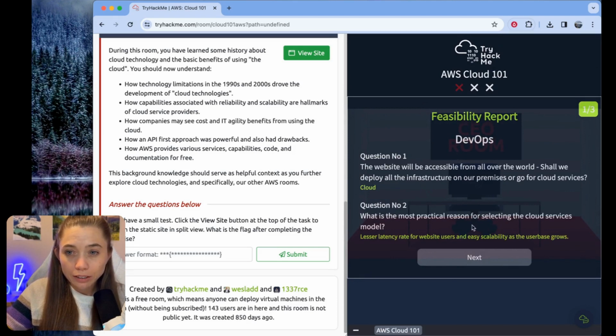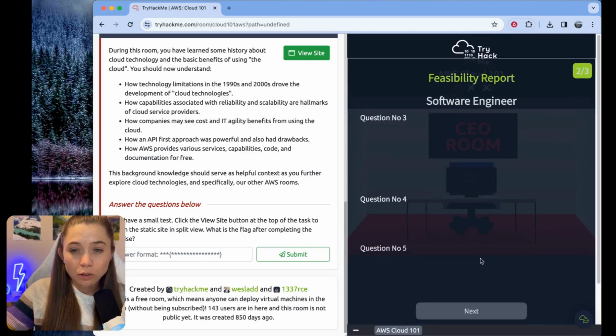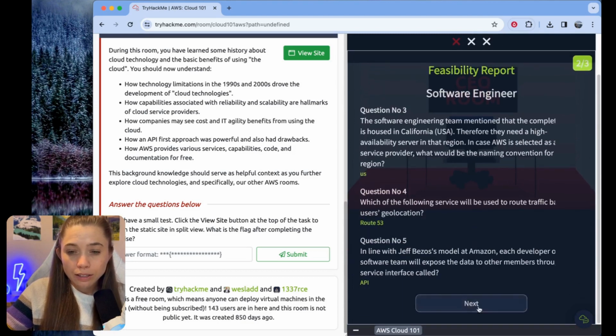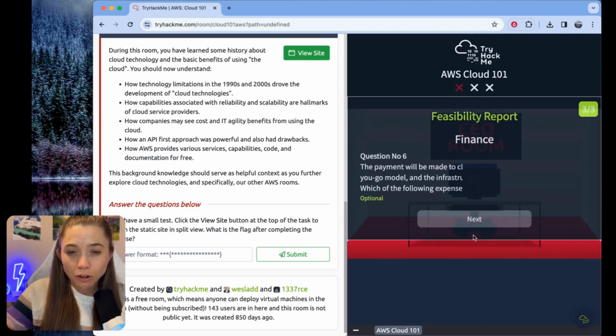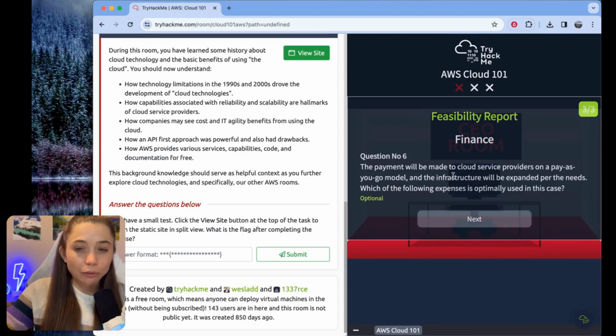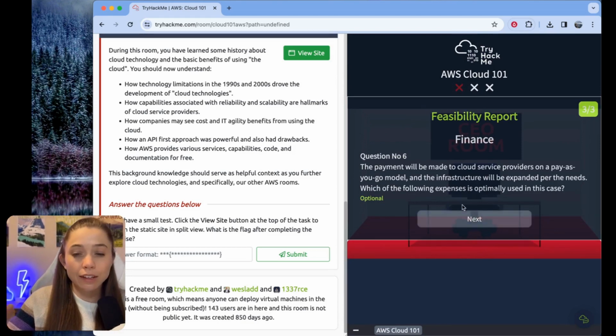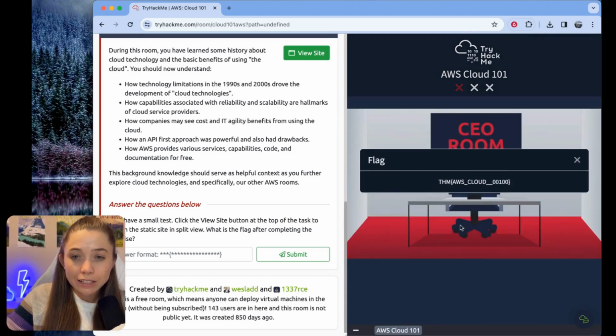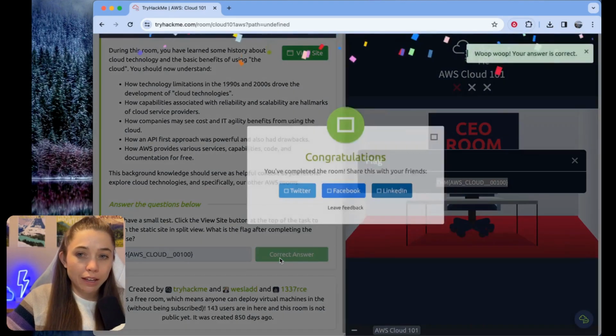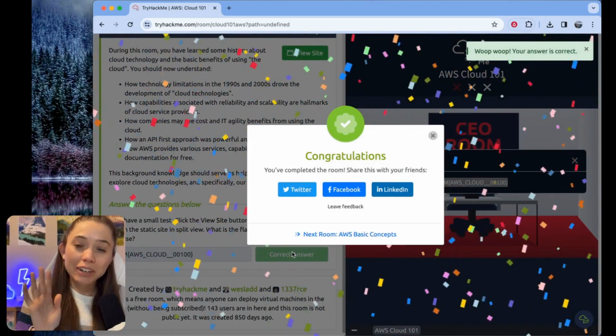Feasibility report. Okay, so this is summarizing what we told the DevOps people, what we told the software engineer people, and then finance. Which of the following, I still don't really get the way that question is phrased, but I have faith that it's right and I was wrong. Let's hit next. And the flag. So we got our feasibility report. We convinced the CEO. So now we get our TryHackMe flag. Let's paste, submit. And awesome. We finished our first room.